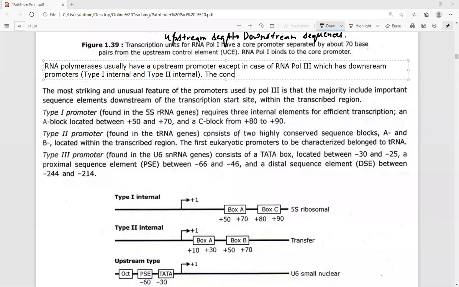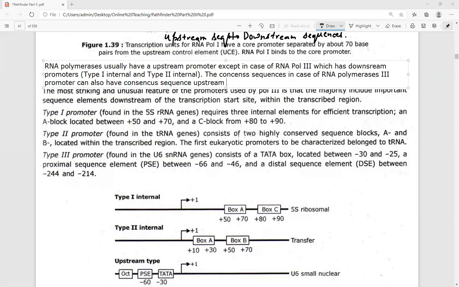The consensus sequences in the case of RNA polymerase third promoter can also have a consensus sequence of the upstream type, which is exceptional to RNA pol third.